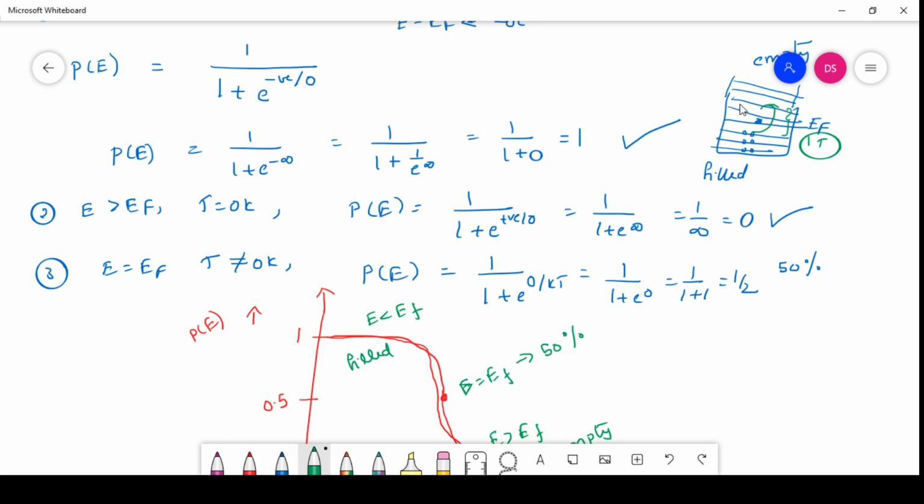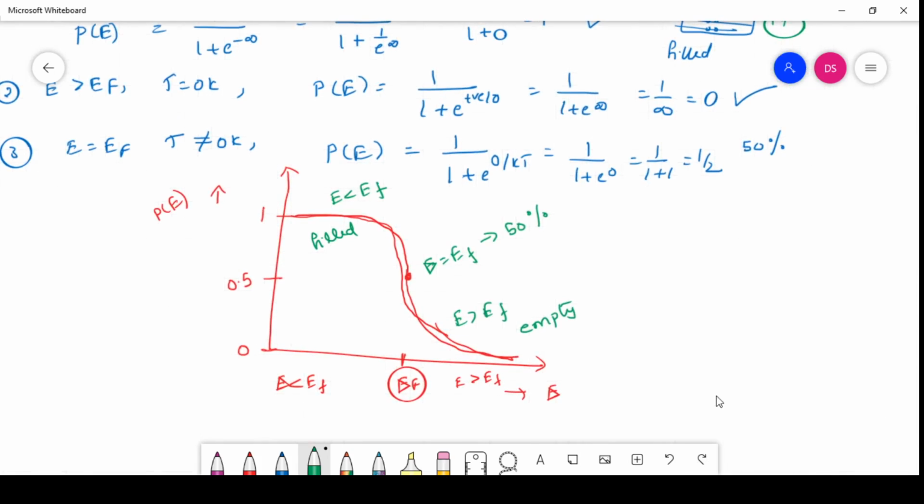If this is true, then even in semiconductors and insulators the electron would absorb the kT energy, move to the empty level, and the conduction process should occur. But in insulators it is not happening. So this quantum theory is unable to distinguish how the conduction process takes place in semiconductors, insulators and metals. I hope you have understood this session. We will meet in the next session to see the band theory.